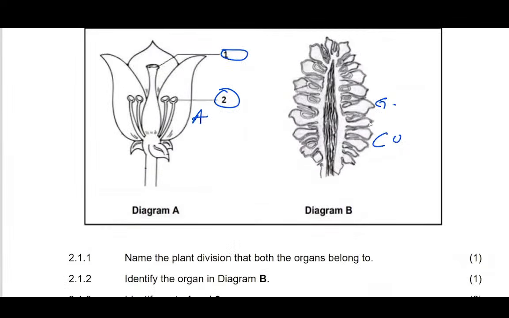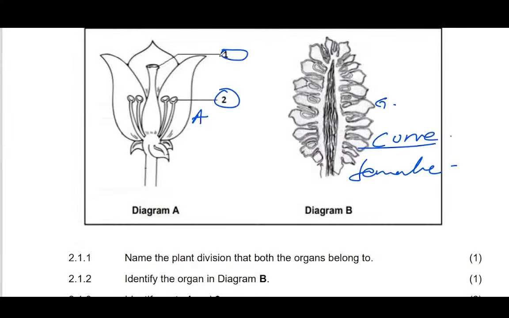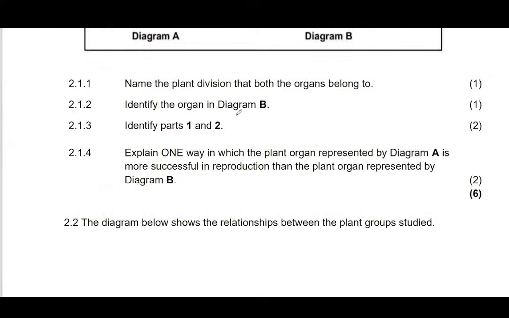Identify the organ in B. Yes, this is a cone. But which cone is this? It's a female. So it becomes the female cone. Identify one and two. We identified it. One, we said it's the stigma, and then two is the anther.